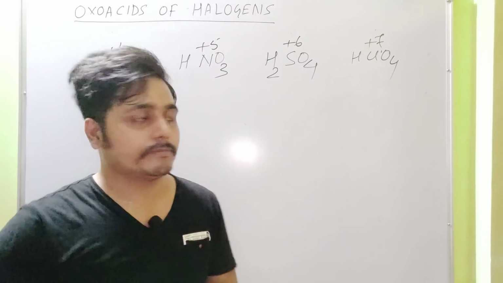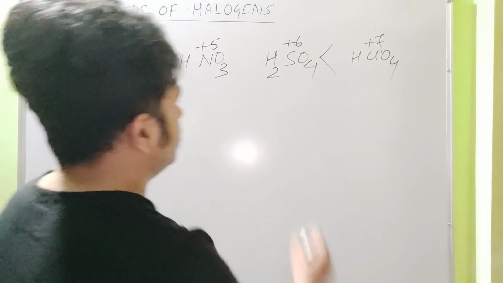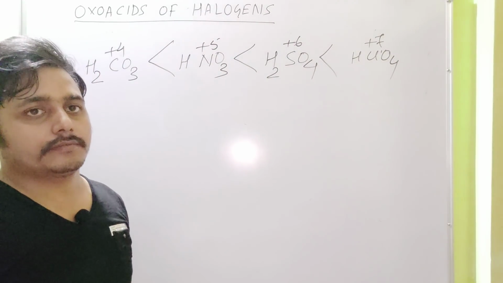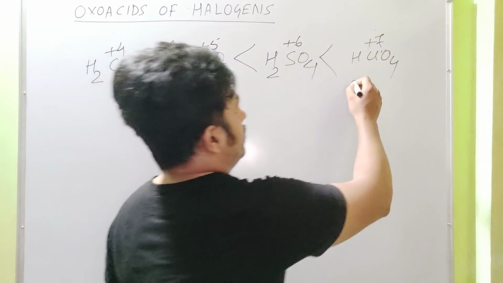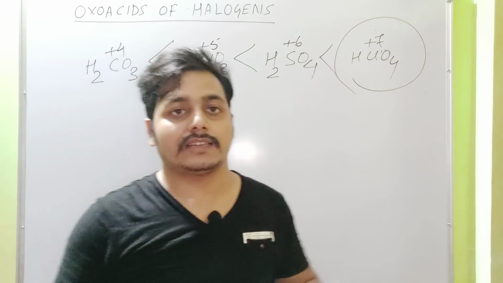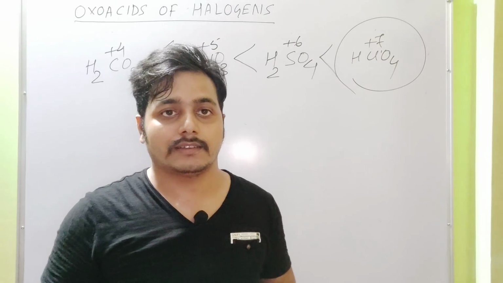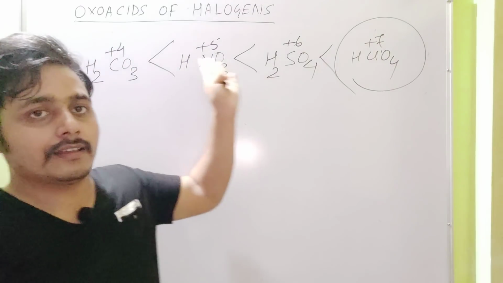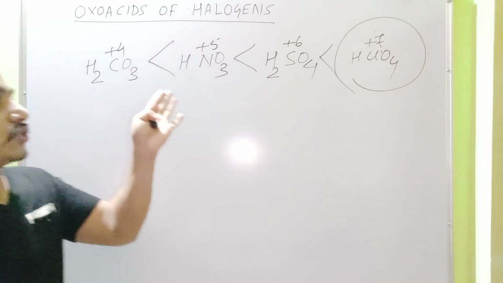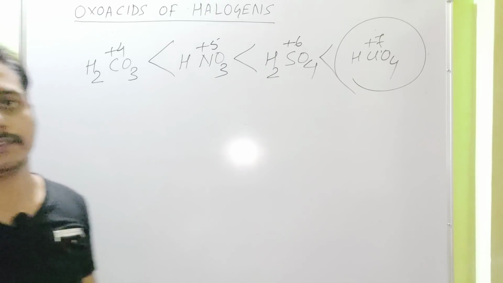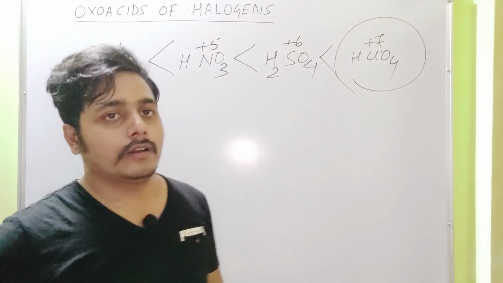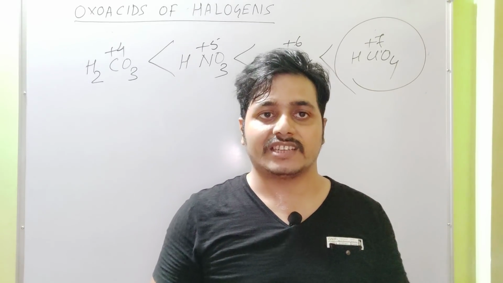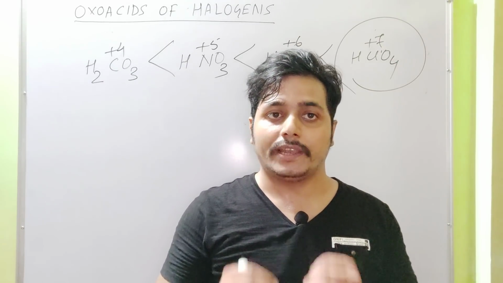So we can say that the acidic strength is in the order: perchloric acid is a stronger acid than sulfuric acid, which in turn is a stronger acid than nitric acid, which in turn is a stronger acid than carbonic acid. Okay, so by this concept we can easily predict the strength of any oxoacid.